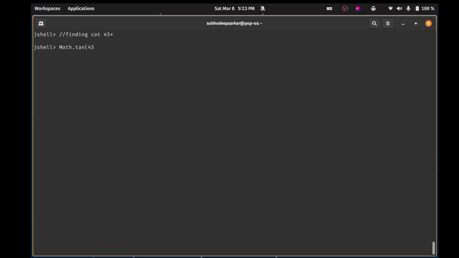Do not do this. It accepts only radians, so you have to first convert the degrees into radians. Math.toRadians 45 degrees. This is giving you tan, which is 0.9999. Anyway, it is going to give you 1. Let me round this off. Math.round.